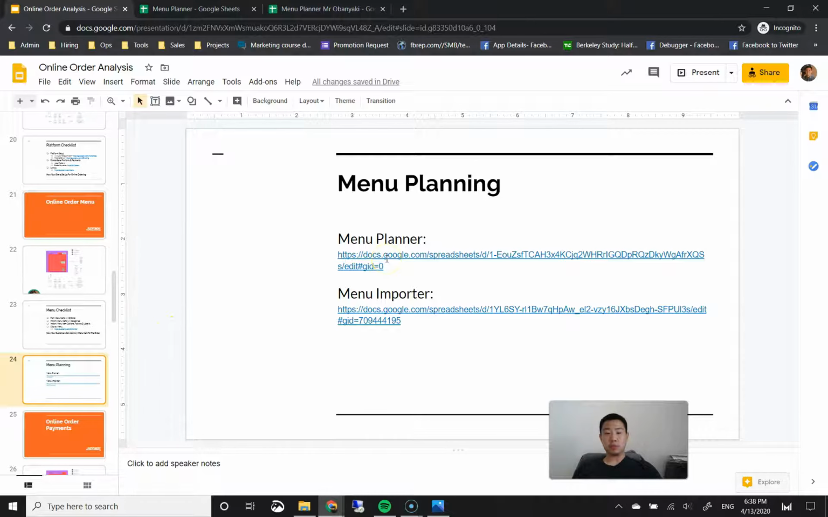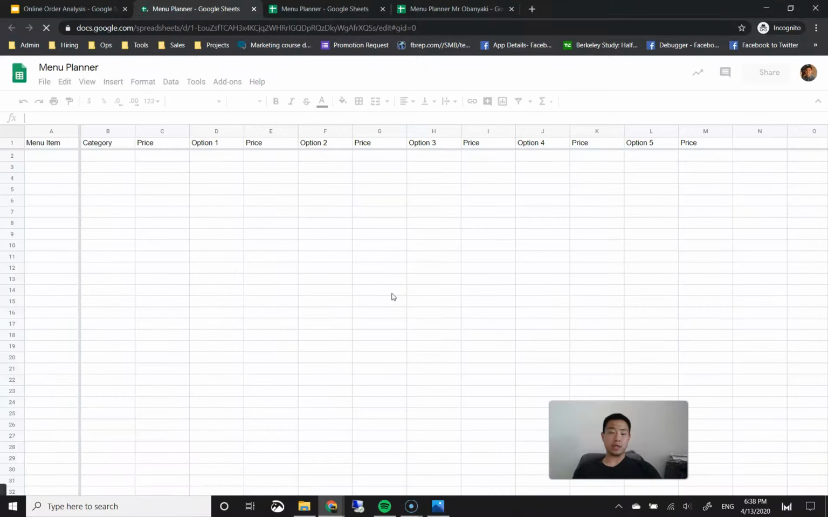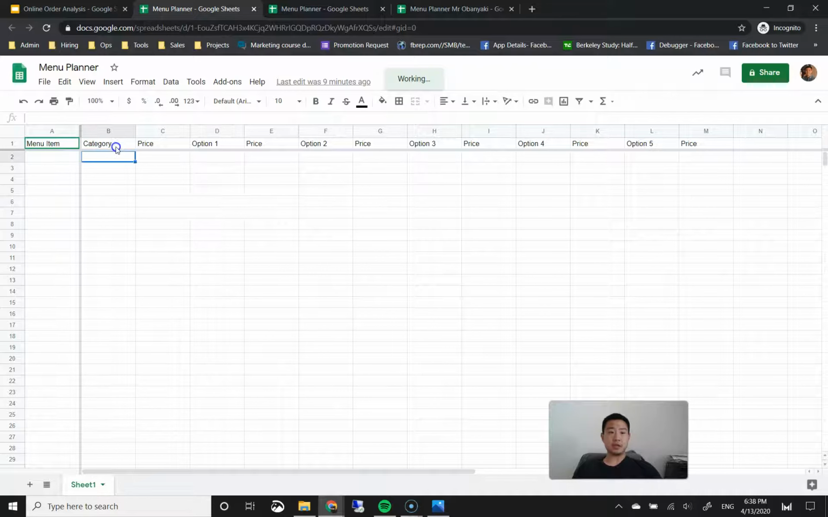So I created this spreadsheet for you to help you plan your menu. Go ahead and click on this. The link is also in the description below. And as you can see here, there are columns for menu item, the category, the base price of the menu item, and then there are up to 5 options. You can actually create an unlimited amount of options, and each of these options have a price attached to them.